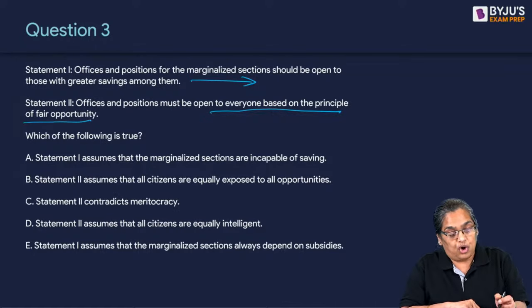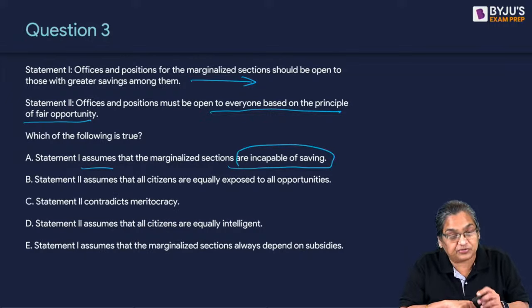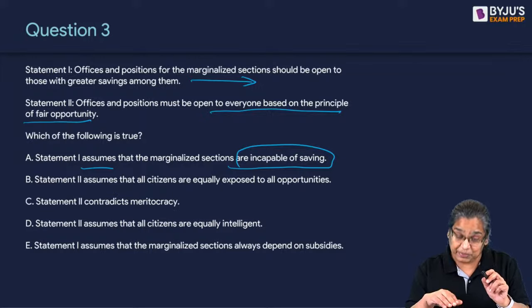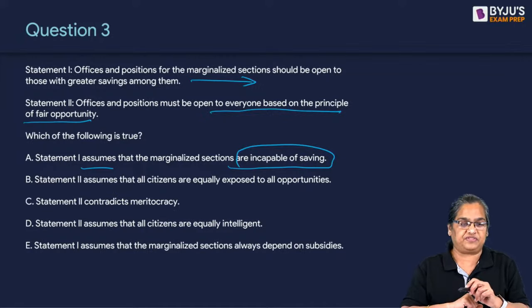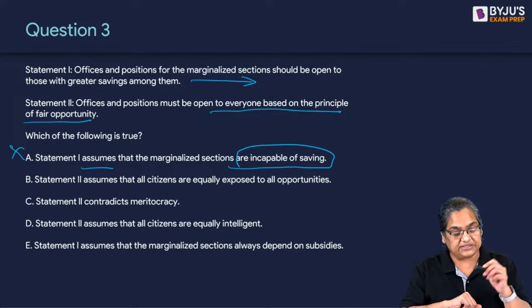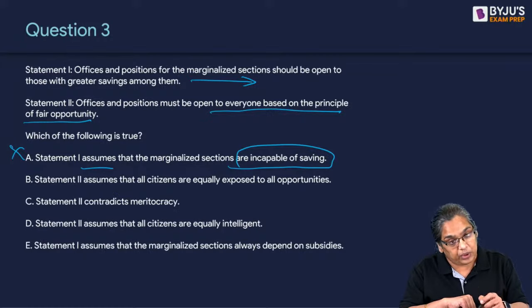Which one is true? Statement 1 assumes that the marginalized sections are incapable of saving. No, it's assuming that they have savings. They are capable of savings. So this won't be an assumption. Statement 2 assumes that all citizens are equally exposed to all opportunities.